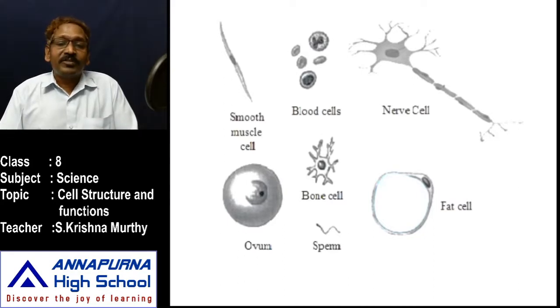When we observe the nerve cell, it contains a cell body and a long tube-like structure, the axon. The end of the axon contains hair-like projections called telodendria. The cell body also contains hair-like projections called dendrites.